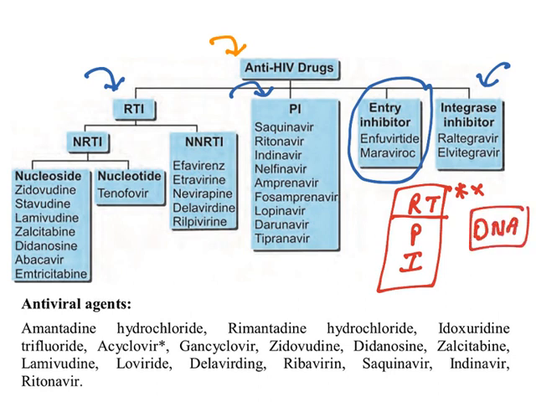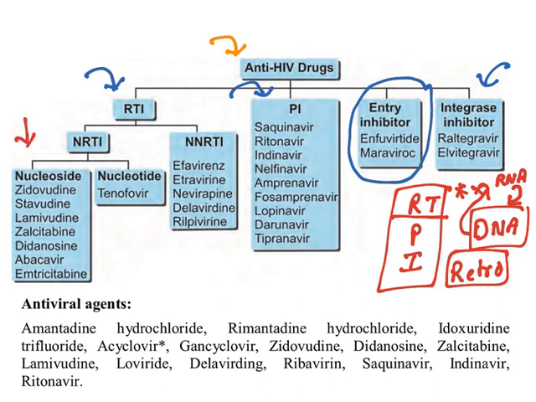It is called reverse transcriptase because the virus makes its DNA from RNA, opposite to normal transcription, which is DNA to RNA. Hence these are also known as retroviruses. So by inhibiting this enzyme, you will inhibit viral proliferation.